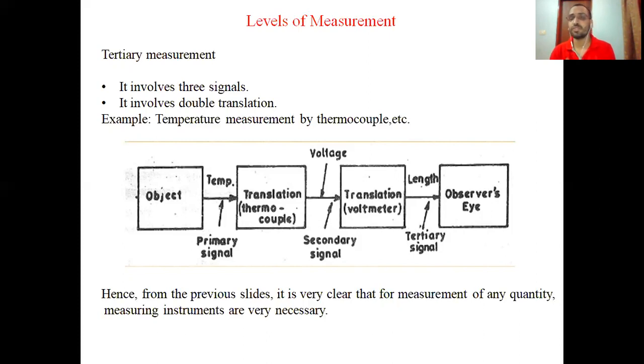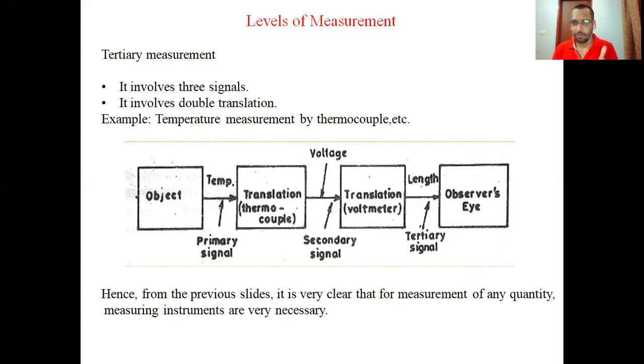Then the thermocouple is attached to a voltmeter. Thermocouple is a device based on the Seebeck effect. That is, temperature is converted into voltage, and then it is calibrated in terms of temperature. So the temperature from the object is detected by the thermocouple, and then the wire of the thermocouple is attached to the voltmeter. The voltmeter gives you voltage. So there is one translation, temperature to voltage.